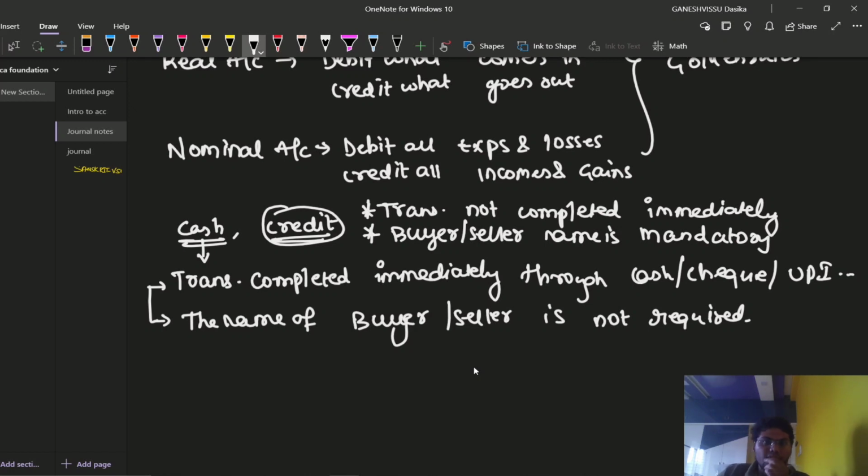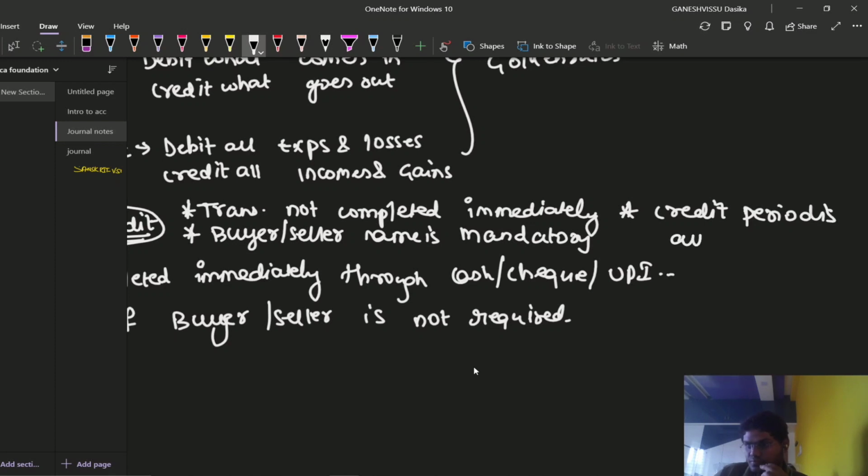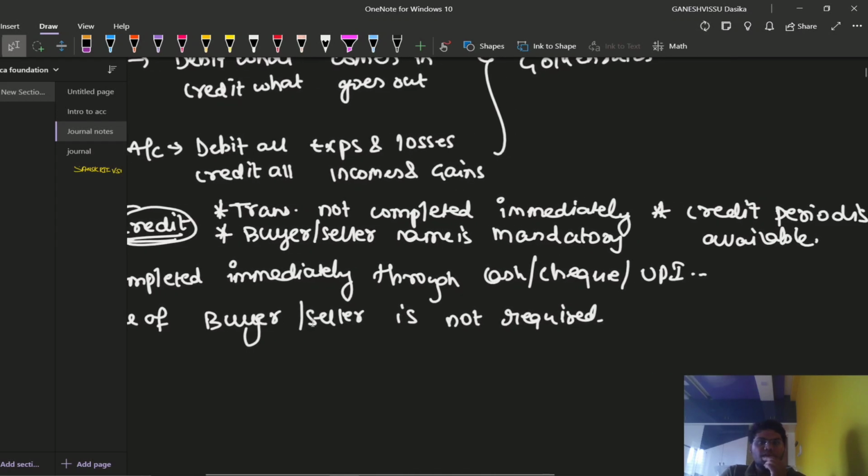And one more thing I would like to mention: a credit period is available. These are the three characteristics of a credit transaction.